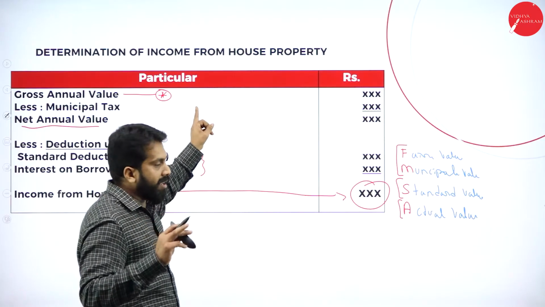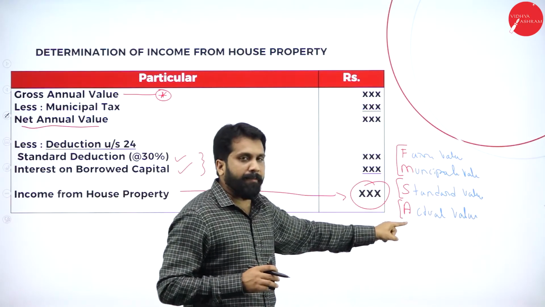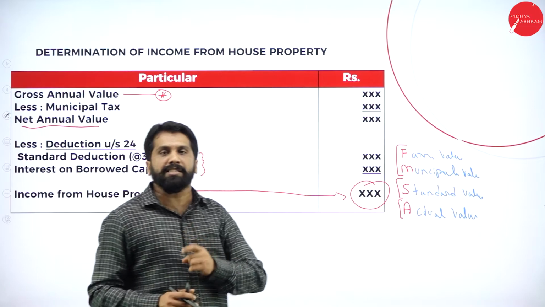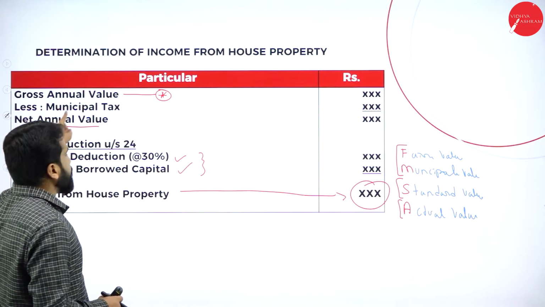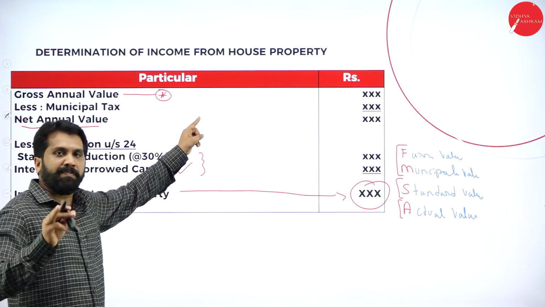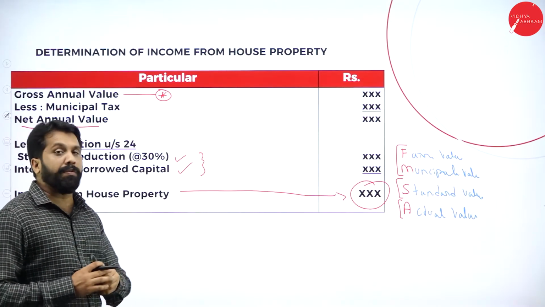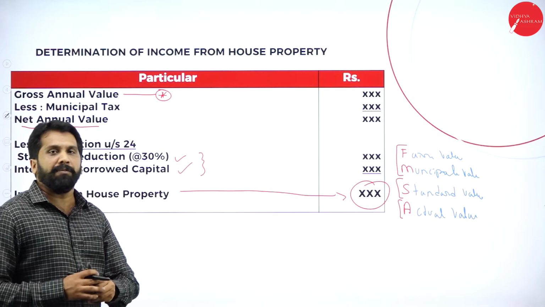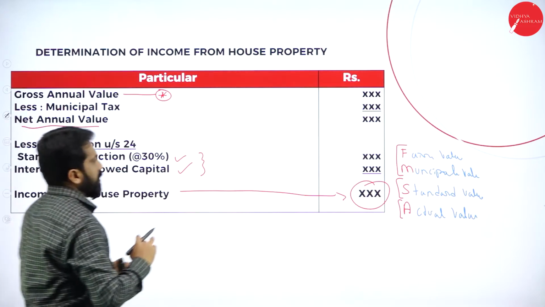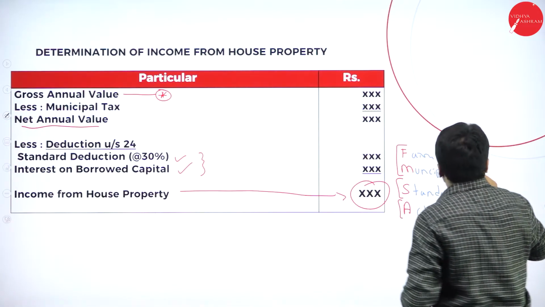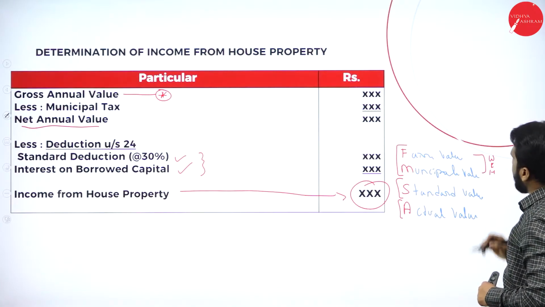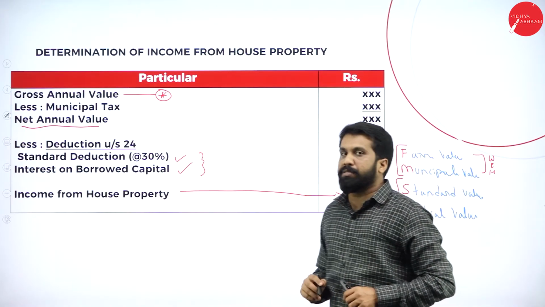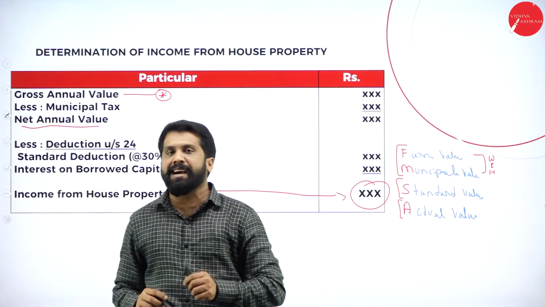Clear? Again, I'll repeat. They will give you all four. Out of four, you are supposed to find out which is your gross annual value. How to find it? Very simple. Take fair value or municipal value, whichever is higher.